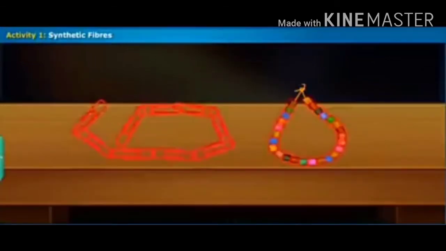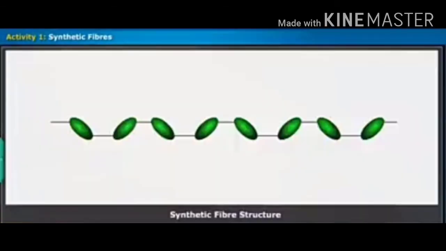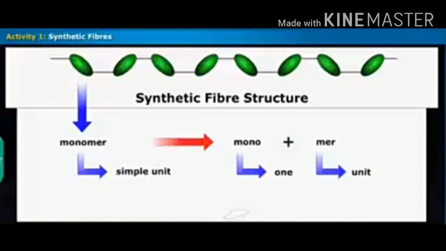Similarly, synthetic fibers have a chain-like structure formed by joining small units together. Each small unit in the chain is known as a monomer. The word monomer comes from two Greek words, mono and mer, which mean one and unit respectively. So, a monomer is a simple unit of a given chemical molecule. Many such identical simple units, monomers, combine to form a large unit called a polymer.